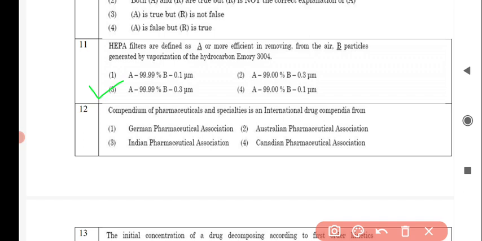Next question is, Compendium of Pharmaceuticals and Specialties is an international drug compendia from, and the correct answer for this is option number 4, Canadian Pharmaceutical Association.